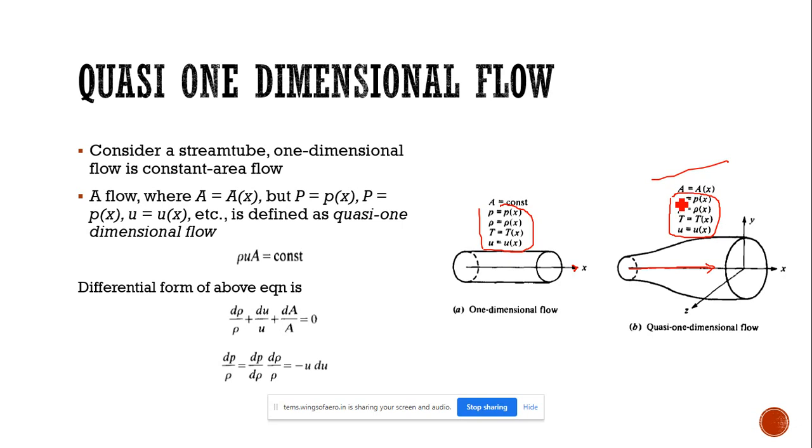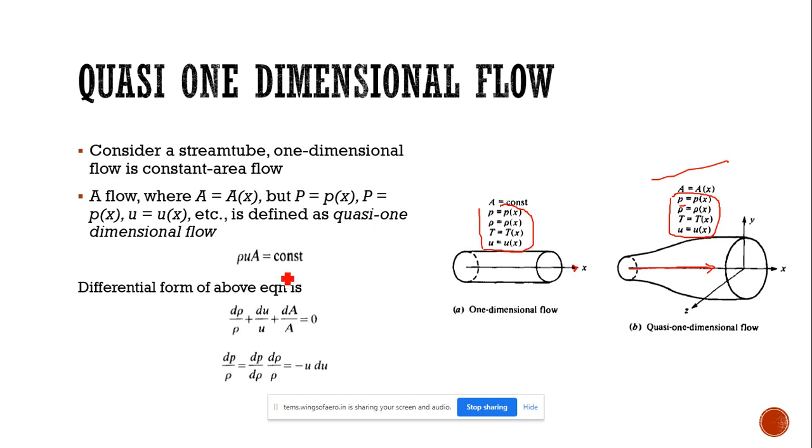Because of this area change, we will experience changes in flow parameters like pressure, temperature, density, and velocity. Only the area is changing here, in the same way, and with this area the flow parameters also change. That is called quasi one-dimensional flow.